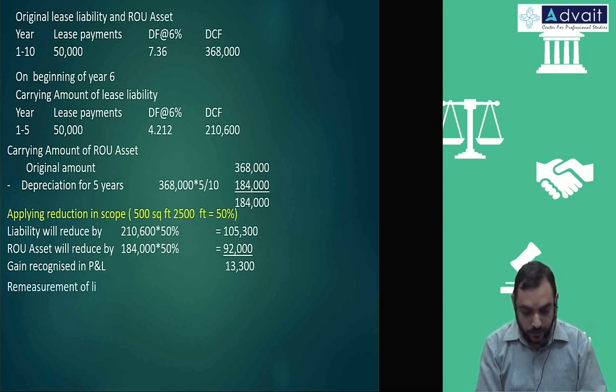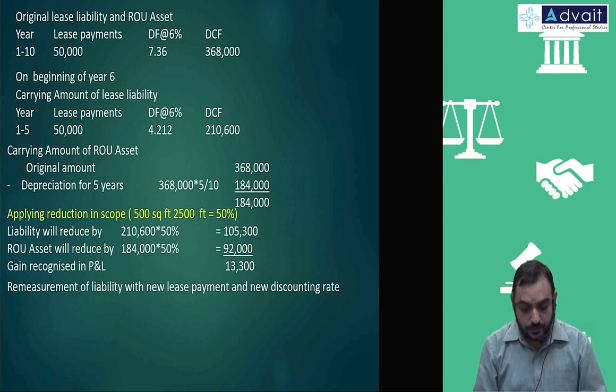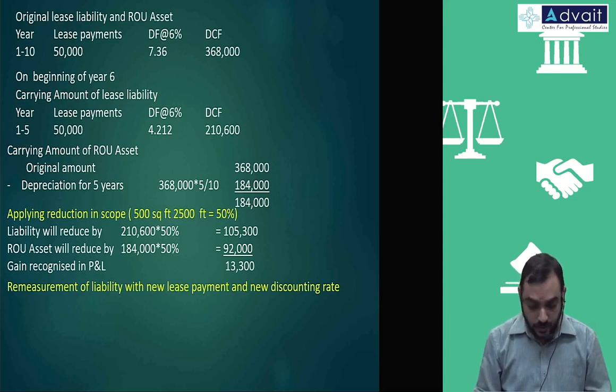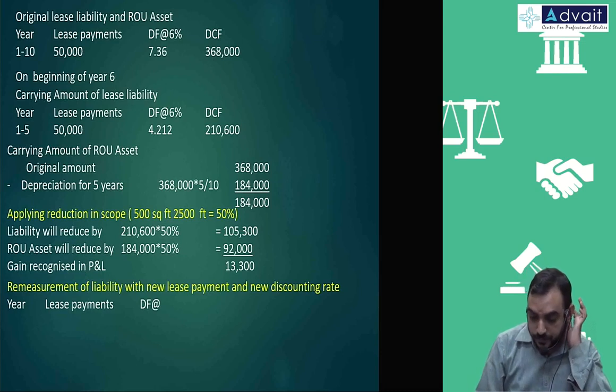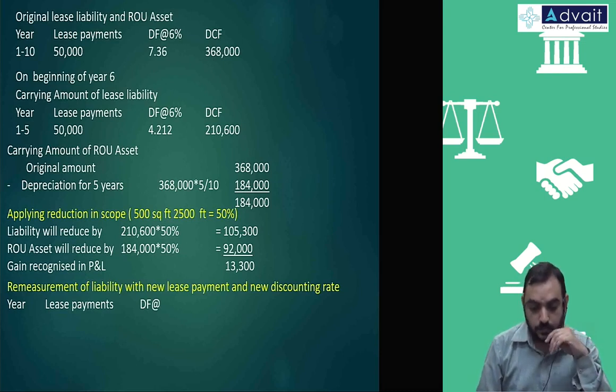Remeasurement of liability with new lease payment and new discounting rate. That is step 2. Again we'll use the same format: year, lease payments, discounting factor at the rate of, what is the new rate? 5%.